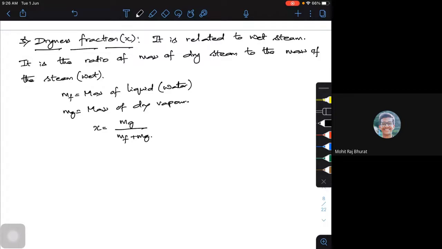Now mf and mg. mf is the mass of the liquid contained in that wet steam. mg is the mass of the dry vapor. If I take the ratio, suppose mf plus mg is equal to m, or 1 kg, and the mass of vapor is maybe 0.8 kg, then the value of x will be 0.8.